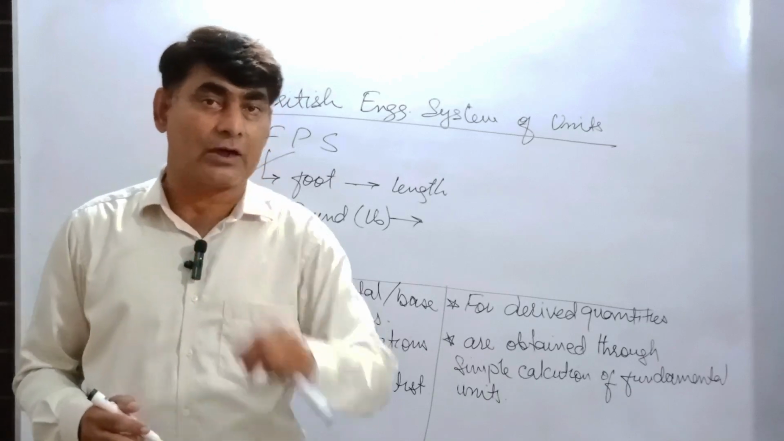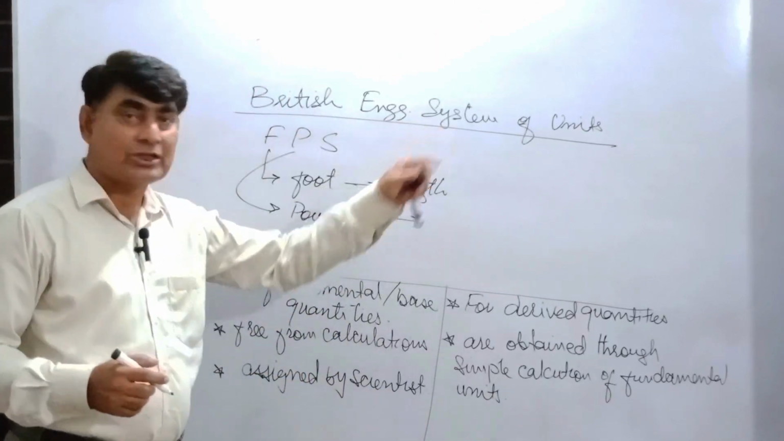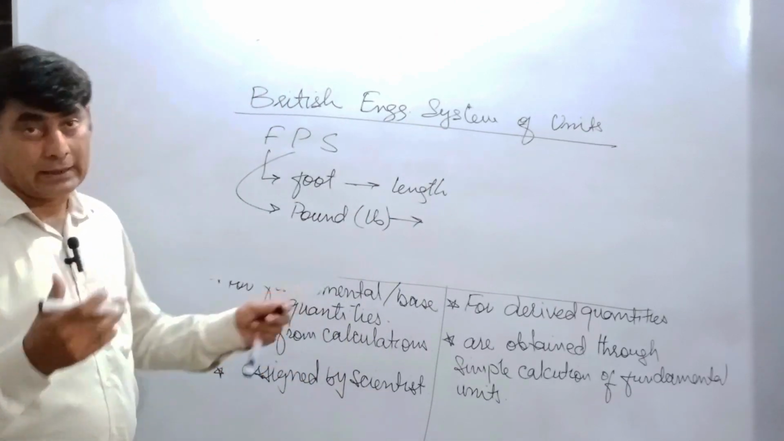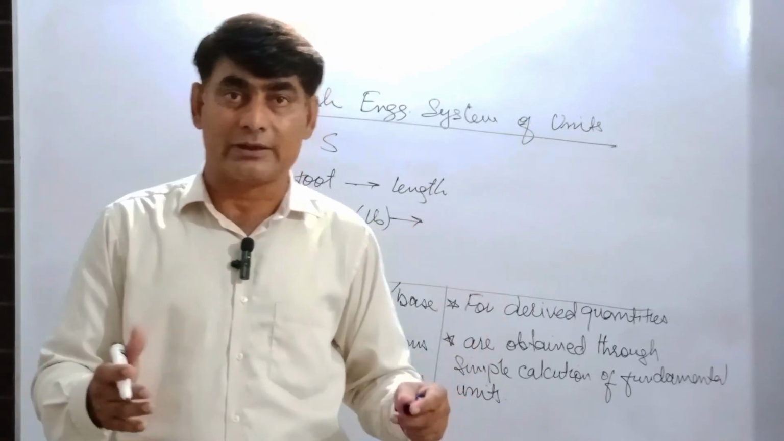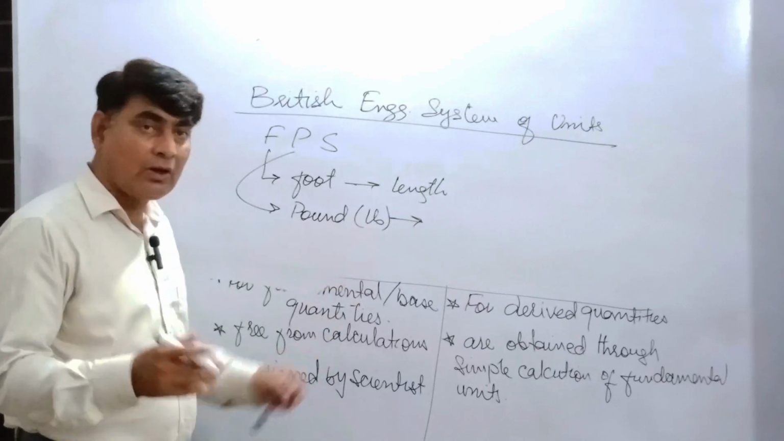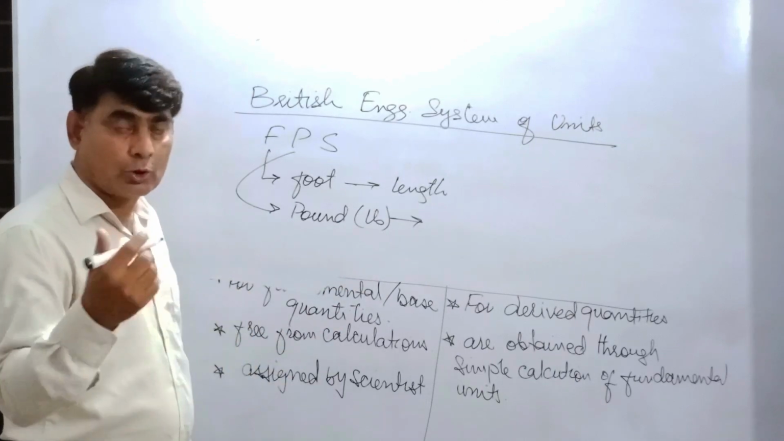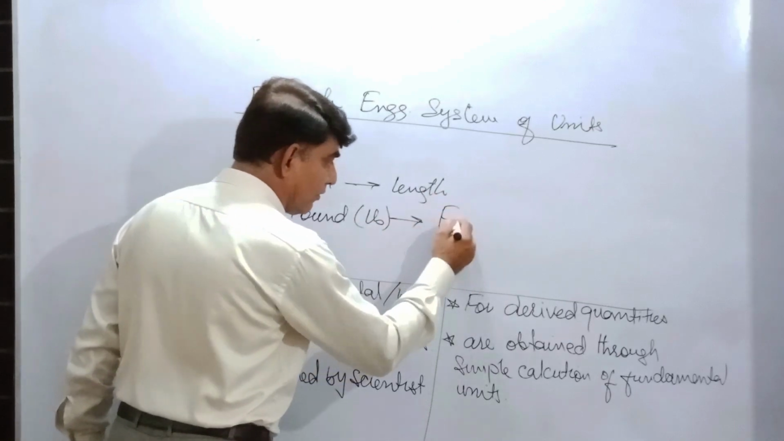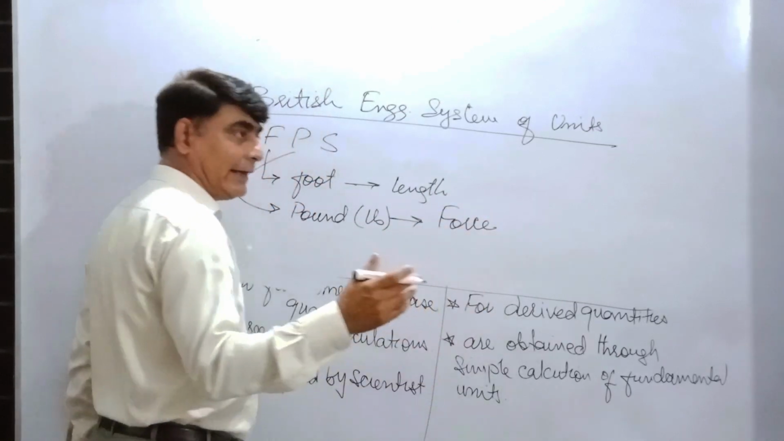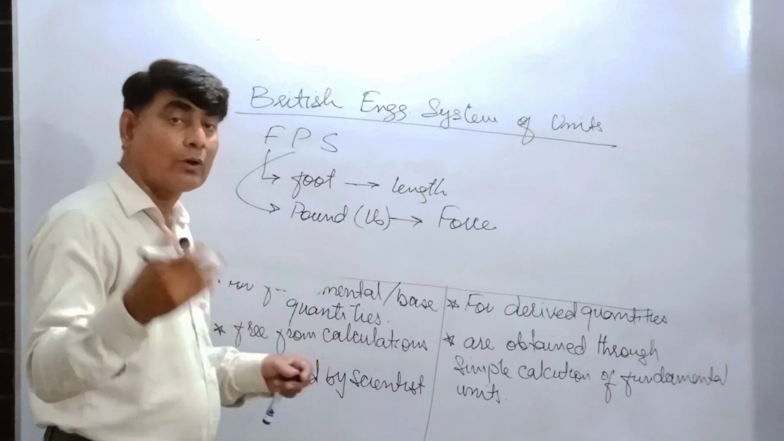So mass is not the fundamental quantity in the British engineering system of units, but in other systems of units, which are international, the mass is the fundamental quantity. So over here, pound for mass or weight. So weight is the force. So you can write down over here for force, and later on we use it for mass.